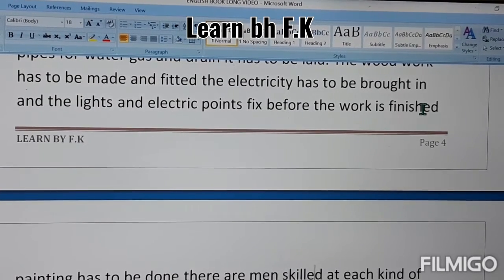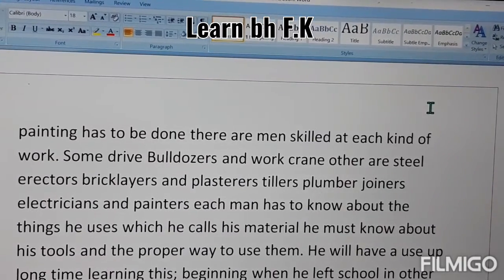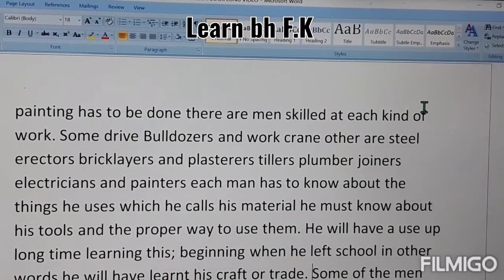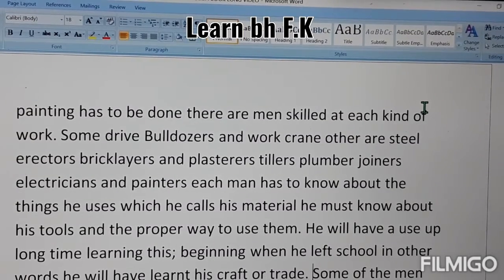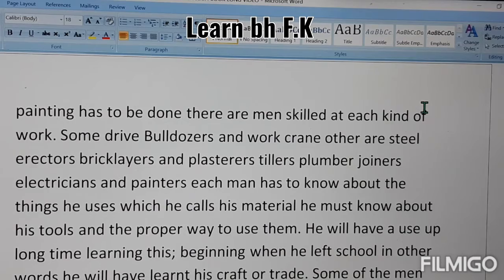And then the next step for the construction is painting. Painting has to be done. There are men skilled at each kind of work. So it means that every man has different skills and specializes in their work.